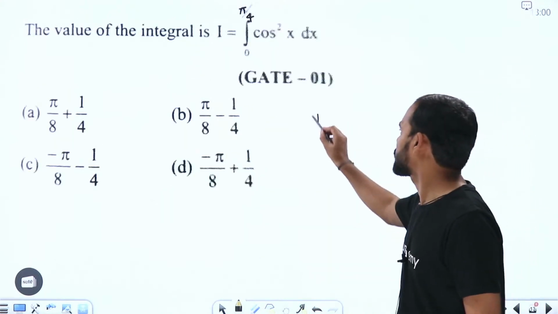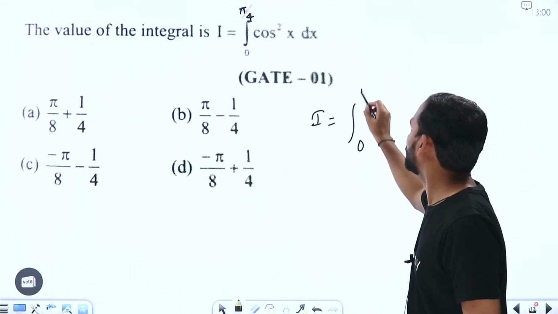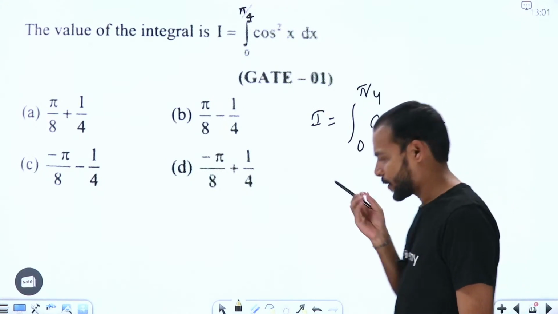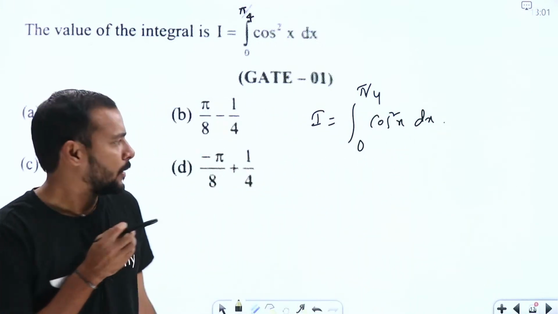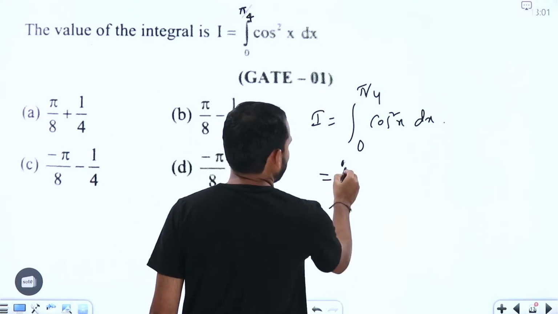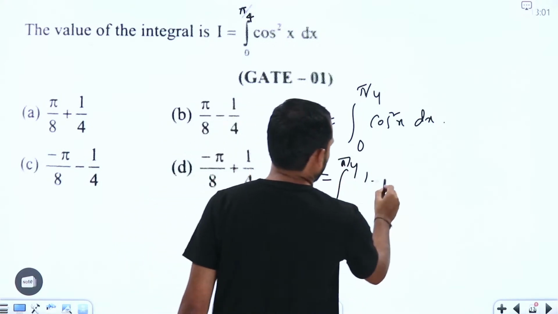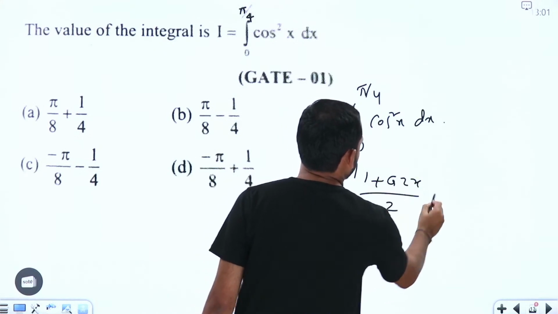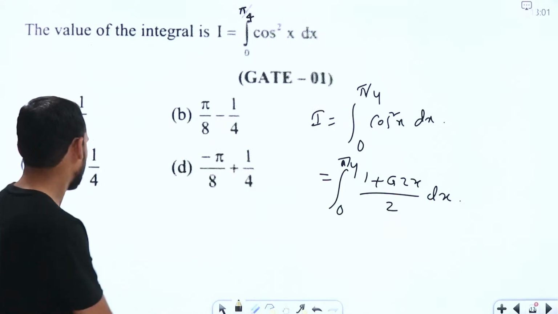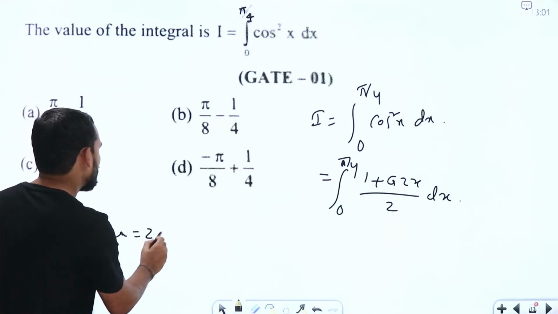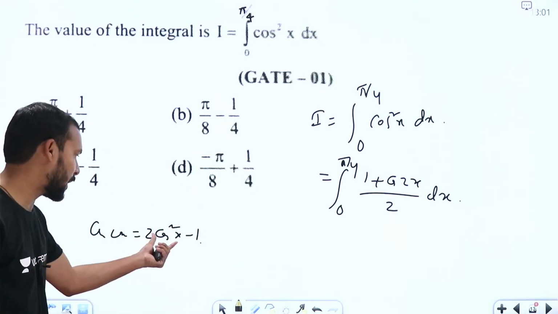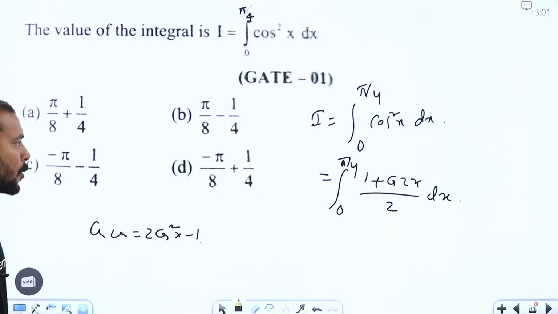Yeah, this one is also a very easy question only. Integral 0 to pi by 4 cos square x dx here, right? We know very well this is a very basic question only. So try to write this one as 1 plus cos 2x by 2 dx, right? We can write cos square x as 1 plus cos 2x by 2 because cos 2x is equal to 2 cos square x minus 1.